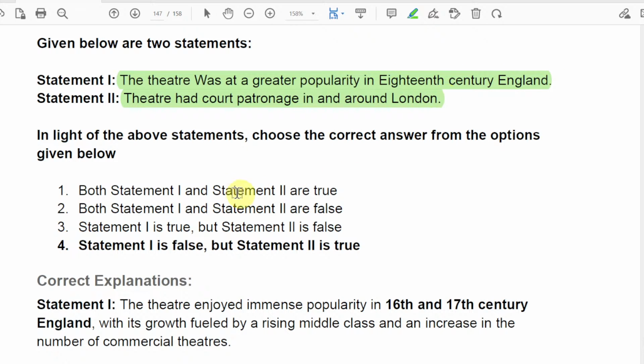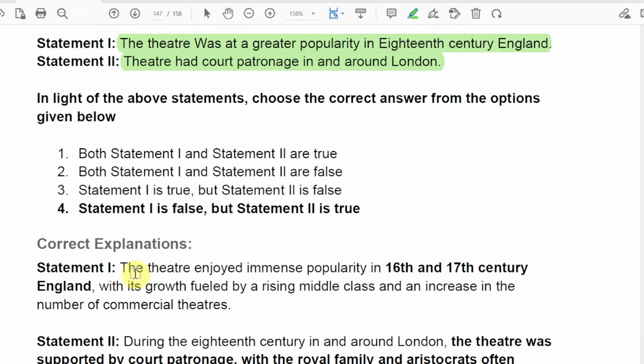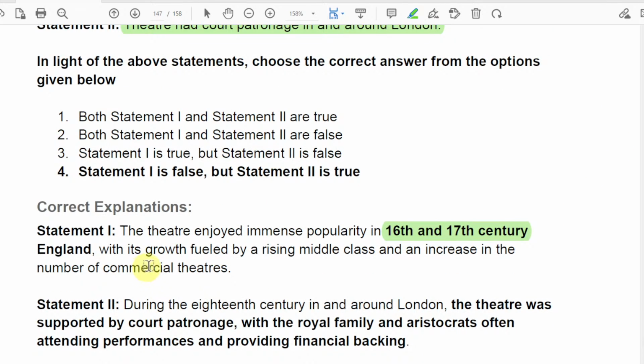If you read this question, it is not a specific kind of popularity. Actually, theatre was popular throughout the ages, right? But the 16th and 17th centuries, that I told you, is strong. If they had put the 16th or 17th century, I talked about Shakespeare and his contemporaries, with its growth fueled by a rising middle class and an increase in the number of commercial theatres.